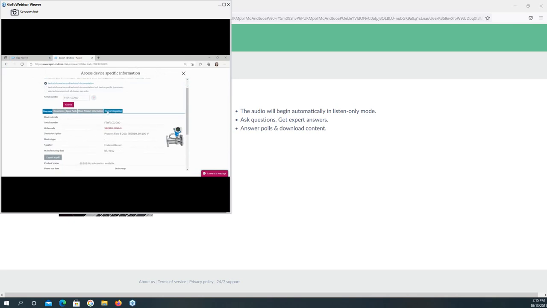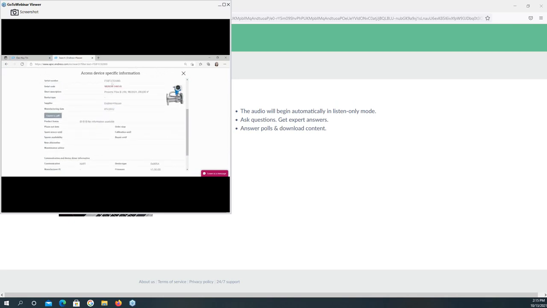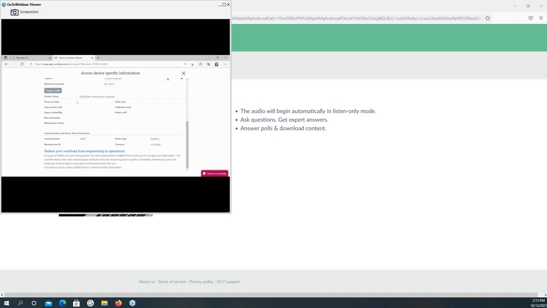On this page, you can find the serial number of the device, the order code, the manufacturing date, and even the product status. Whether this product is still in production or already phased out. If phased out, it will show you the date of the phase out as well, and also when the spare parts are available.